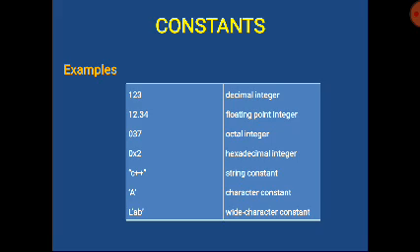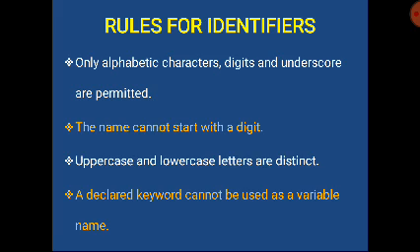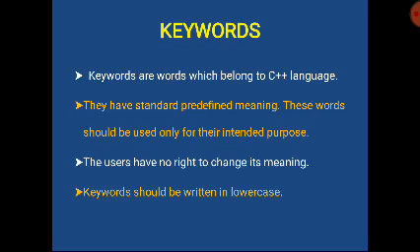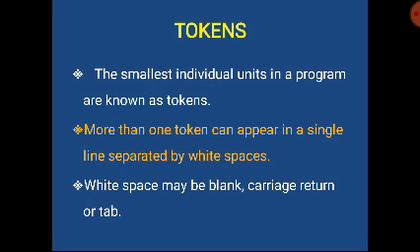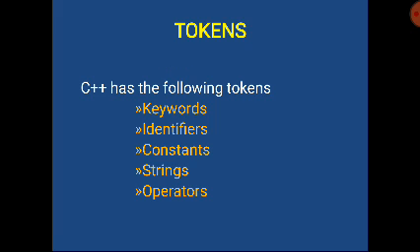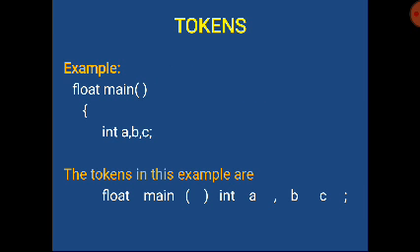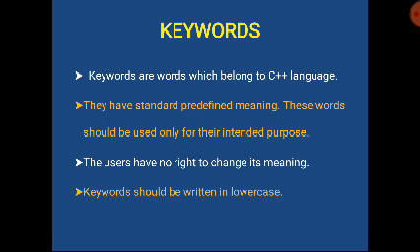So in this class we have seen about tokens. Tokens means nothing but the smallest individual unit in a program. In a single line there are so many tokens. And then keywords. Keywords means the words which belong to C++ language. They have standard predefined meaning.